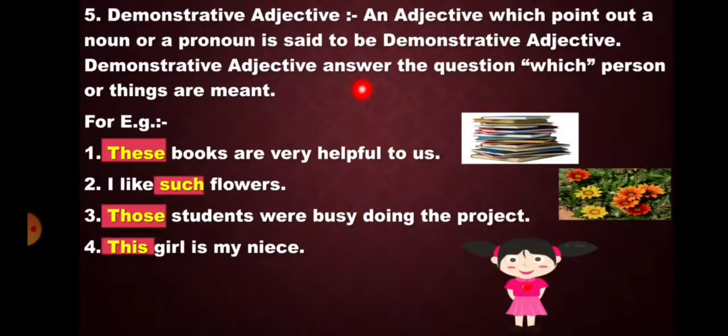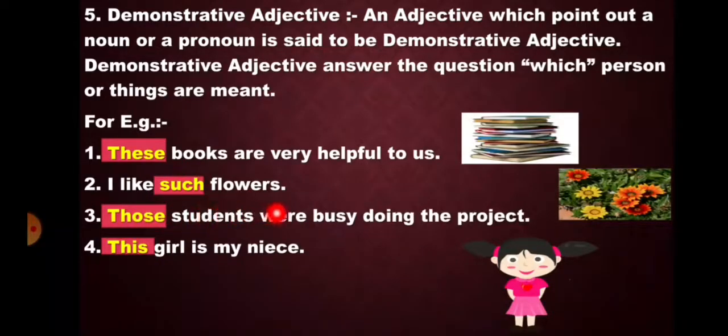Demonstrative adjective. An adjective which points out a noun or a pronoun is said to be a demonstrative adjective. A demonstrative adjective answers the question which person or thing is meant. For example, these books are very helpful to us. So here, which books are very helpful to us? These books. I like such flowers. Which flowers do I like? Such flowers.